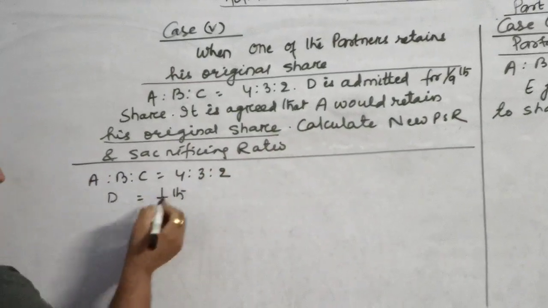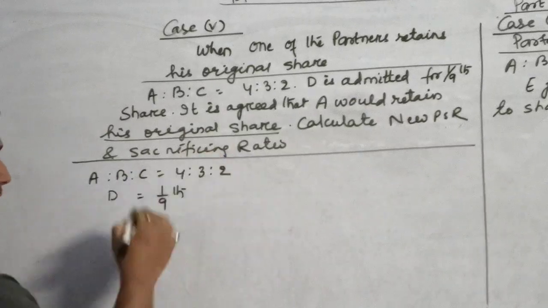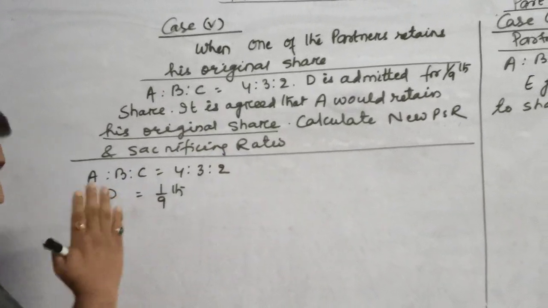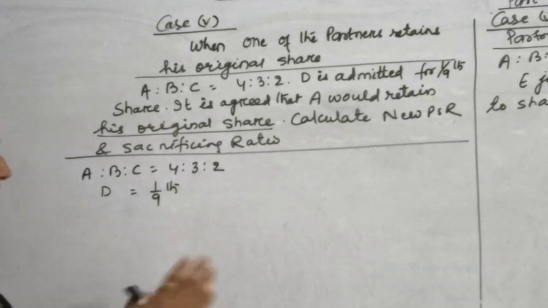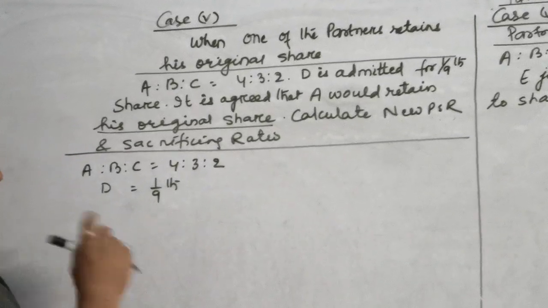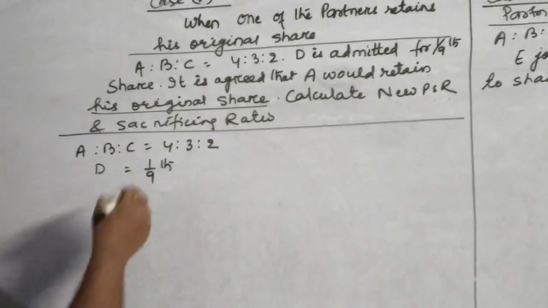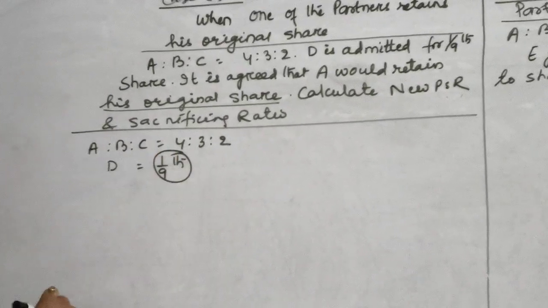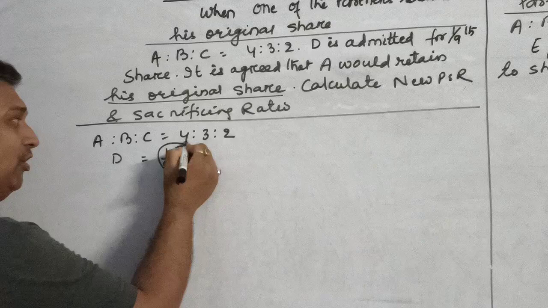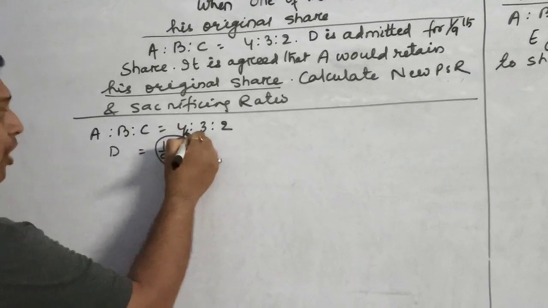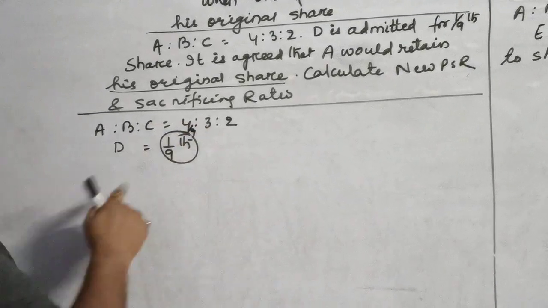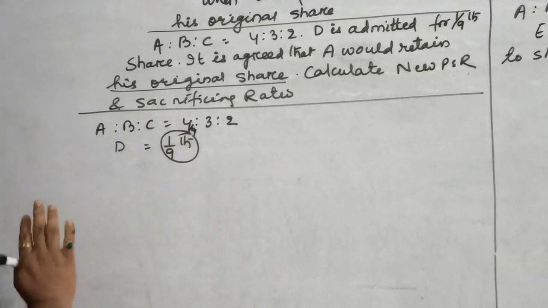So children, what I mean to say over here through this question is, in the future, what will happen? After the arrival of D, whatever profit will be earned by the firm, 1/9 of that will go to D, and A is also retaining his share. So how much is his share? 4 by 9. So 4 by 9 will be given to A also.